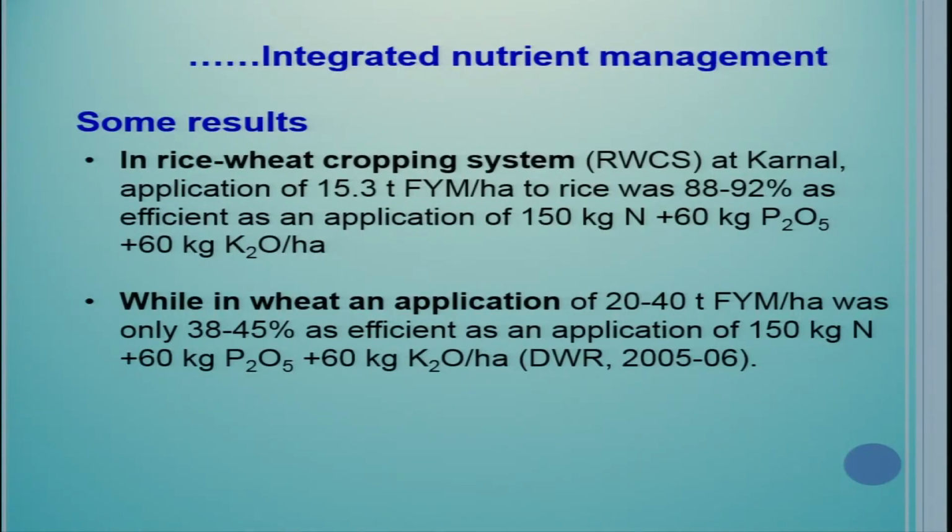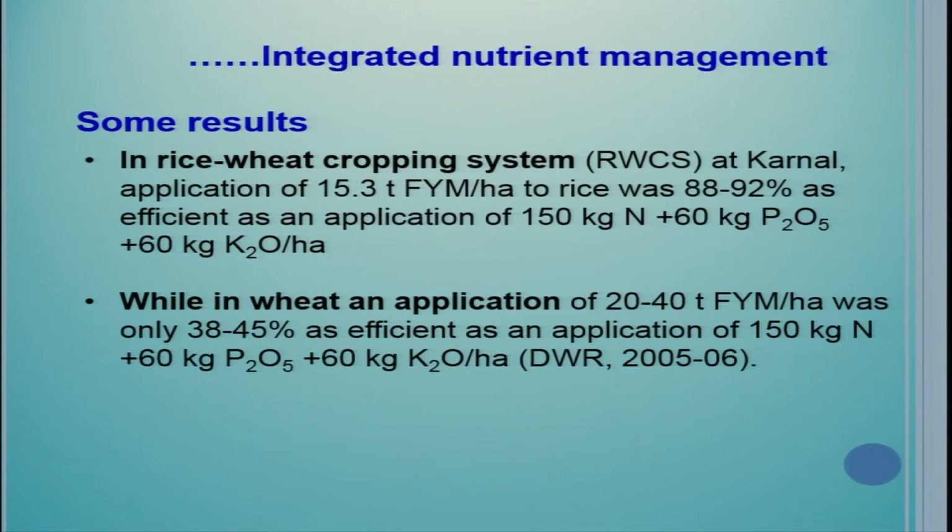In the rice wheat cropping system at Karnal, application of 15.3 ton FYM per hectare to rice was 88 to 92% as efficient as an application of 150 kg nitrogen plus 60 kg P2O5 plus 60 kg K2O per hectare. This means that FYM was as good as chemical fertilizer in this particular study on the rice wheat system.